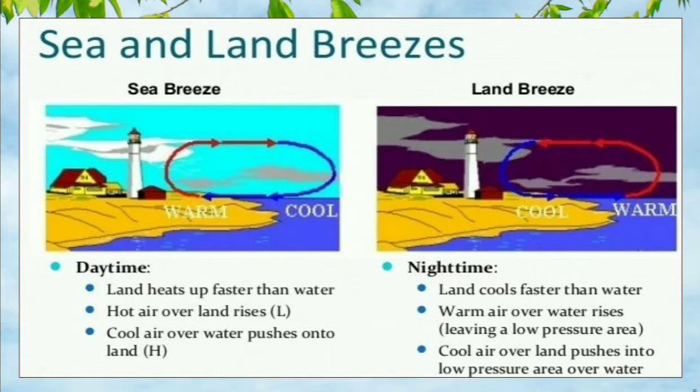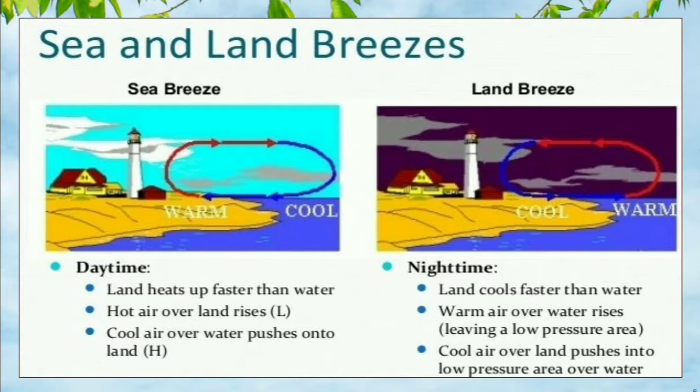As we have studied earlier, the land heats up faster than water, and in the same way the land also cools faster than the water. Now what happens is, in the sea breeze, the warm air rises up and moves towards the land, and in the land breeze the cool air over the land pushes the low pressure over the water.